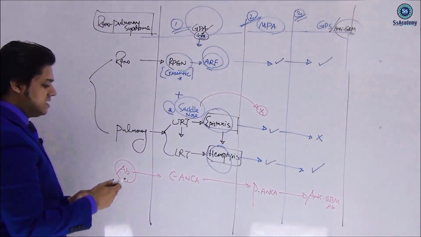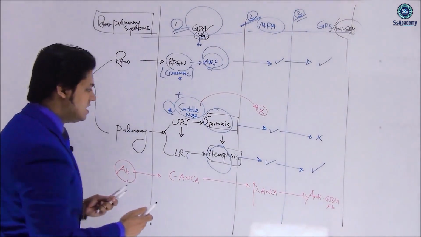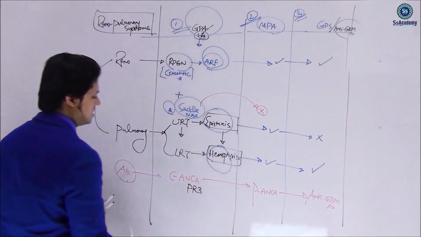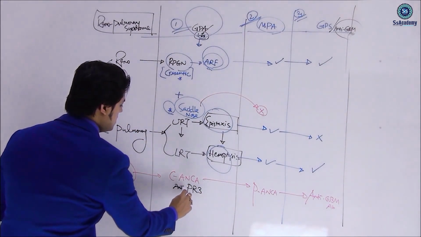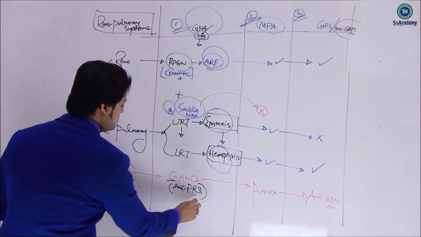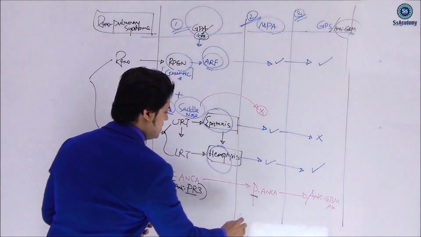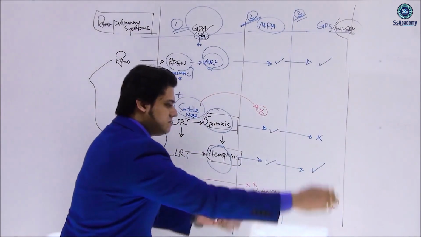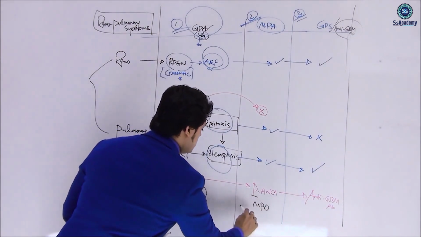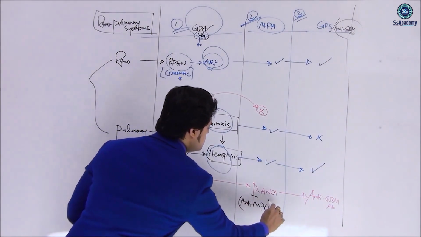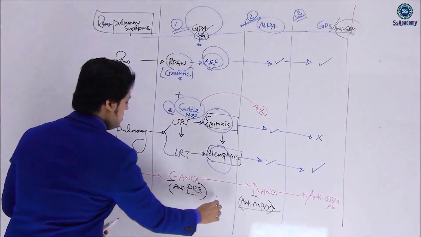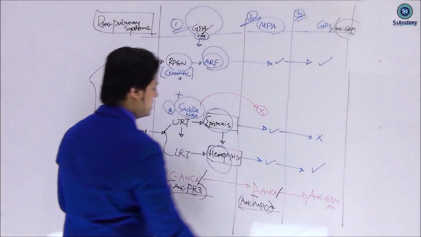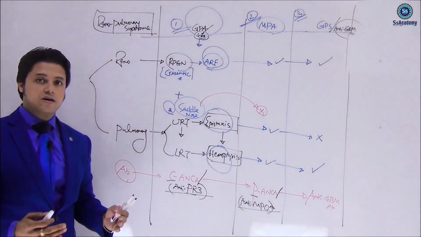C-ANCA has another name. I said C for central, C for classical. Central is PR3, Prime Minister, so we can remember anti-PR3 as another name. So central, Prime Minister. P is for periphery, so you can remember MPs, Members of Parliament, are the periphery. So MPO, anti-MPO antibody. Another name of C-ANCA is PR3, and another name of P-ANCA is MPO. So you need to remember.